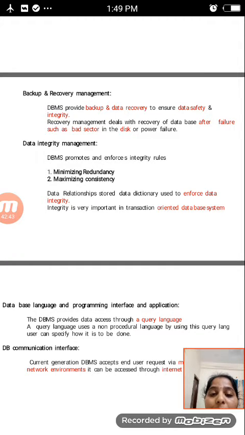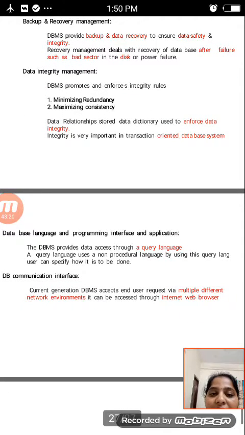After that, backup and recovery management. The DBMS must maintain backup and data recovery to ensure data safety and integrity. Recovery management deals with recovery of the database after failures, such as a bad sector in the disk or power failures. Whenever this type of problem is faced, the database's backup and recovery management handles it.